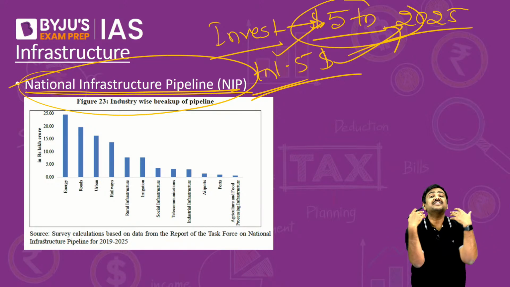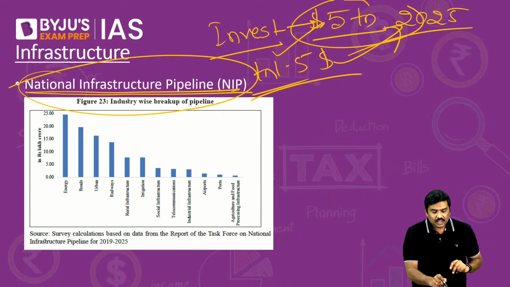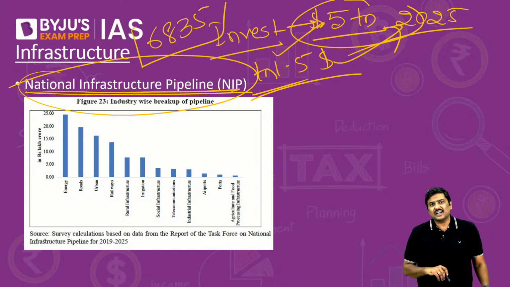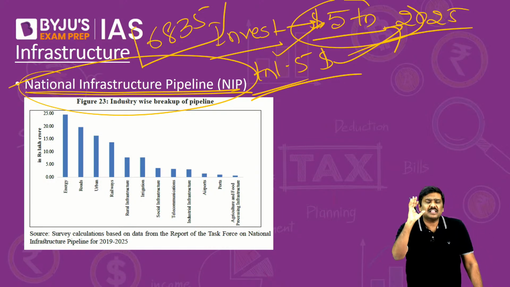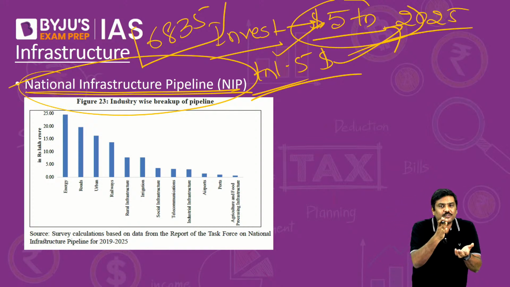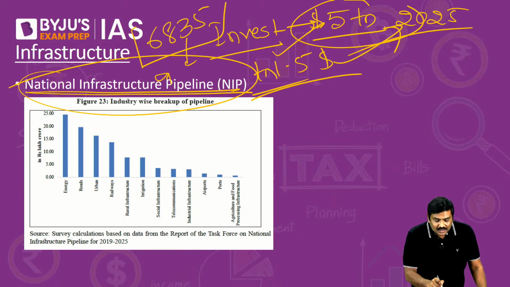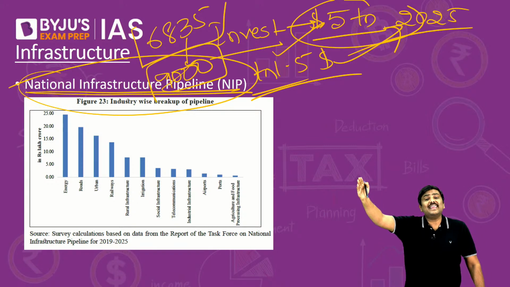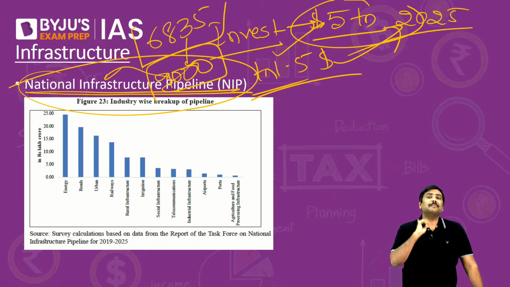And as per the estimates given by the government, initially we were about to cover 6,835 projects under this, 6,800 plus projects. But over a period of time, more and more infrastructure projects have got added. Today, there are 9,000 infrastructure projects across 35 areas which will be covered under NIP.